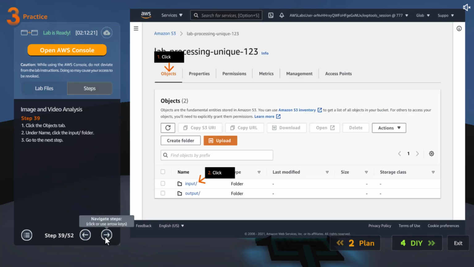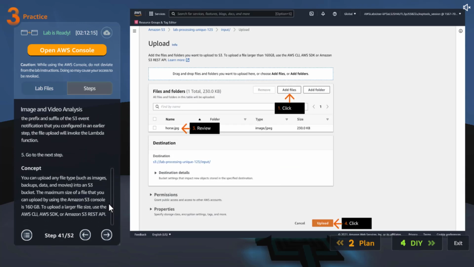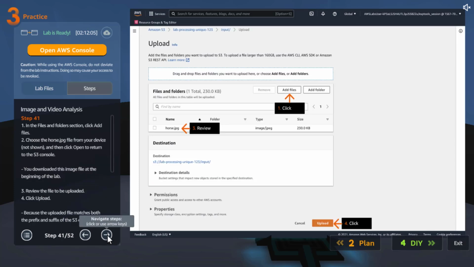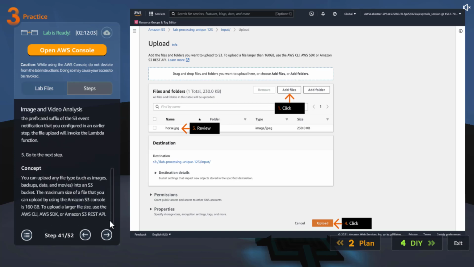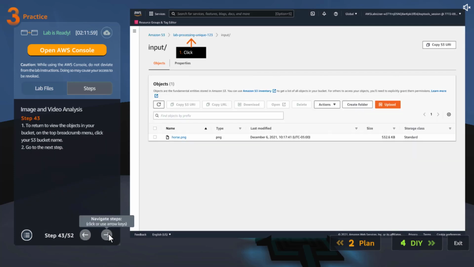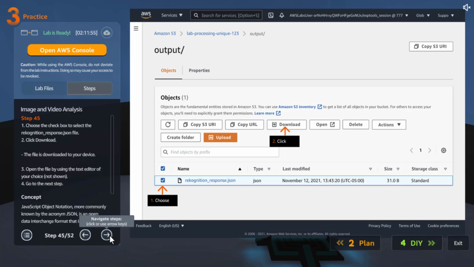Then we are going to go to import and upload the files that they gave us. They gave us three files. One is horse, then there is another one, spaceship, I guess. They want us to upload only one. Maybe as part of DIY they want us to upload the spaceship, I guess. That's fine, which we will do. Then let's go back to the bucket. Let's click output.